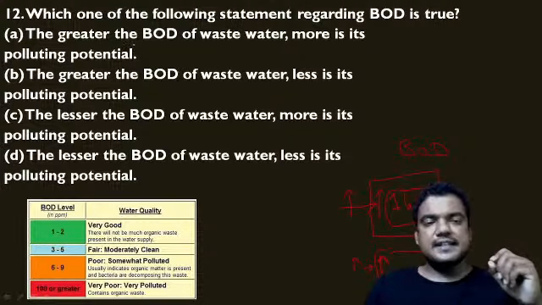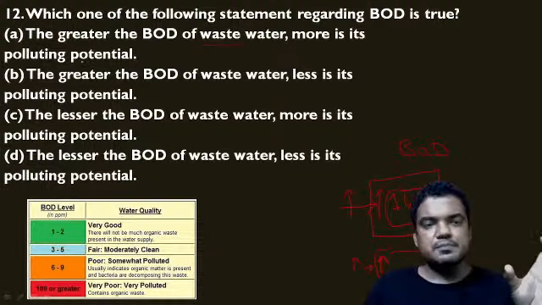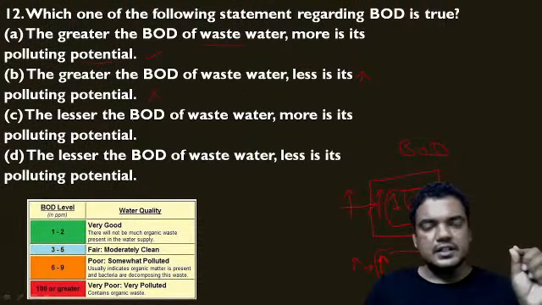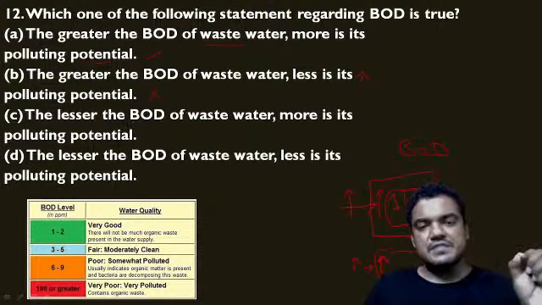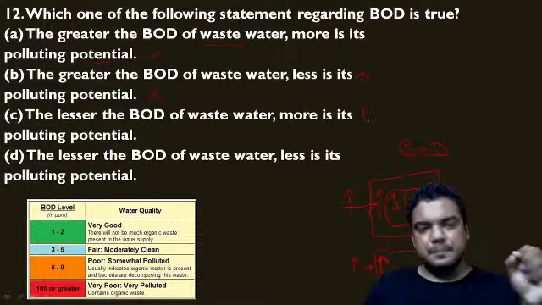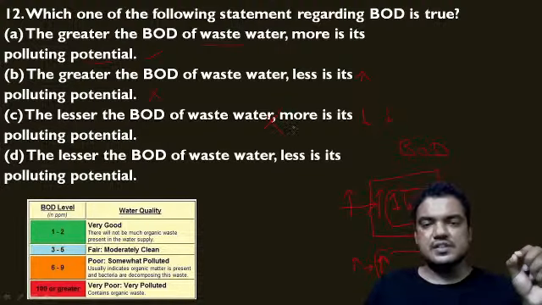Now let us read the statements given for this question. The greater the BOD of wastewater, the more its polluting potential. Yes, it is correct. Then, the greater the BOD of wastewater, the less its polluting potential. No, it's wrong. The polluting potential is also more, not less. Next, the lesser the BOD of wastewater, the more its polluting potential. No, lesser BOD means lesser polluting potential. So this is also not correct.